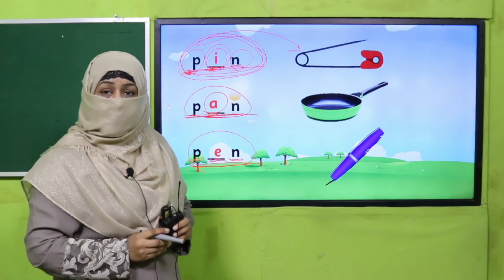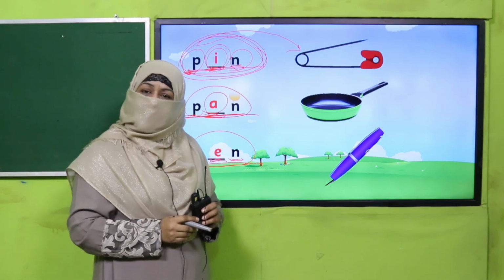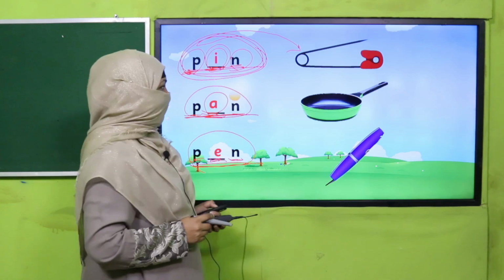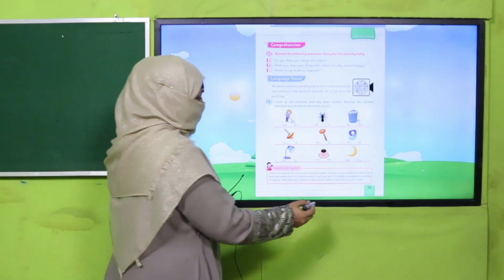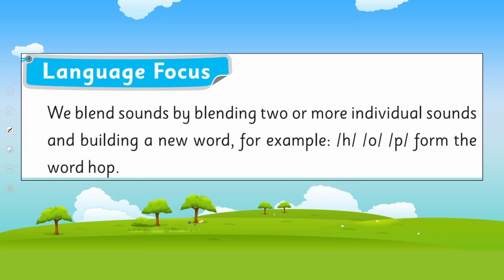So whenever you are reading or you are speaking, you need to focus on the sounds and pronounce them correctly. All right, now all of you open your book on page number 35. Let's see what your book says about it.